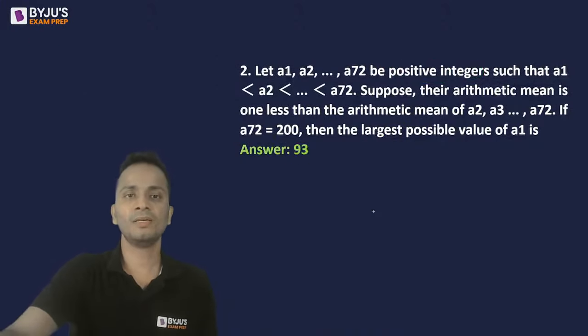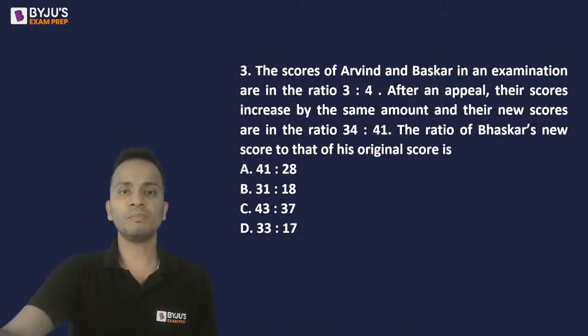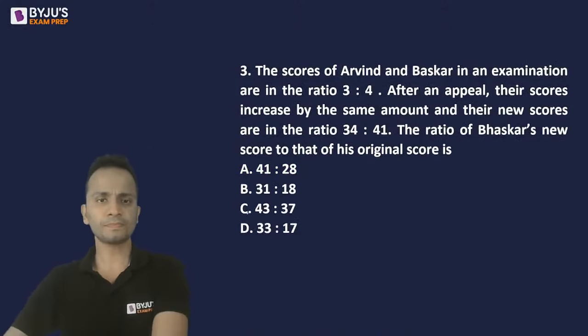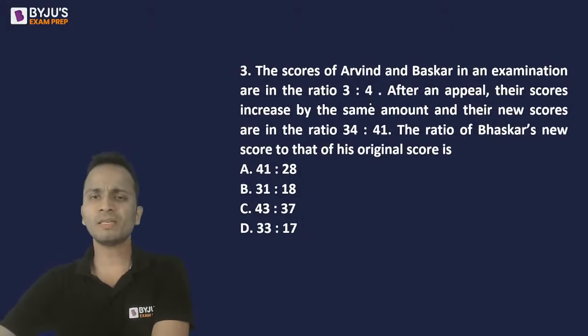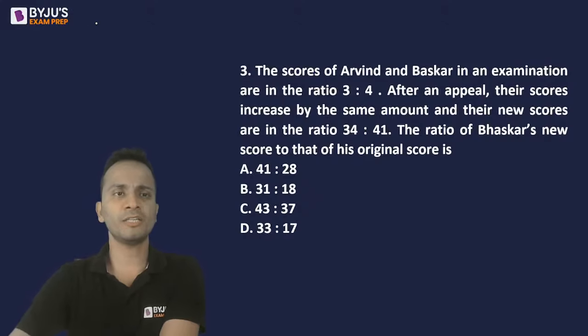All right. Let's discuss question number 3 quickly. So question number 3 says, the scores of Arvind and Bhaskar in an examination are in the ratio 3:4. So I'll assume their scores as 3x and 4x.